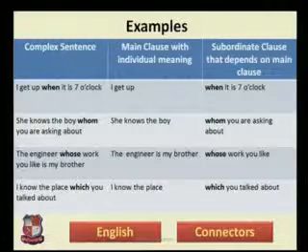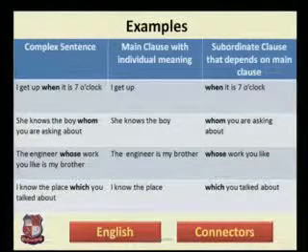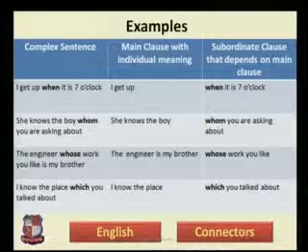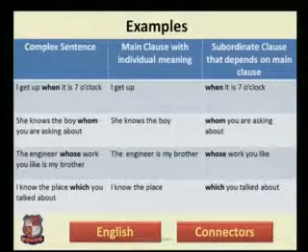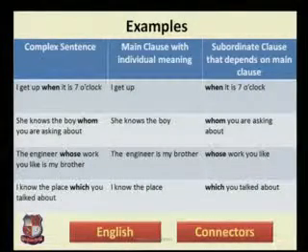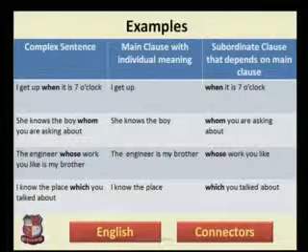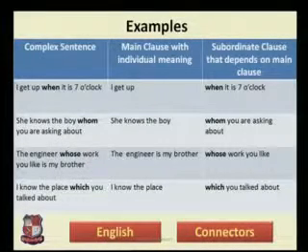Interestingly, there is no need that the main clause will come first and the subordinate clause later. You can also say when it is 7 o'clock, I get up. But when you write the sentence, you have to put a comma. In the second sentence, as you can see, she knows the boy whom you are asking about.